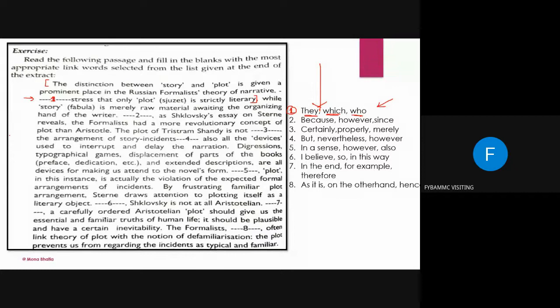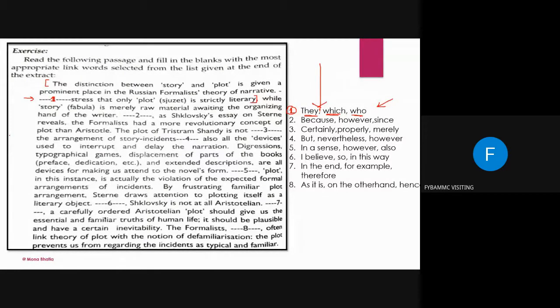The distinction, अच्छा अभी हम who लगा के देखते हैं how it sounds. The distinction between story and plot is given a prominent role in the Russian formalist theory of narrative. Who stressed that? No, हमको चाहिए narrative के लिए. Which stress that only plot is strictly literary.